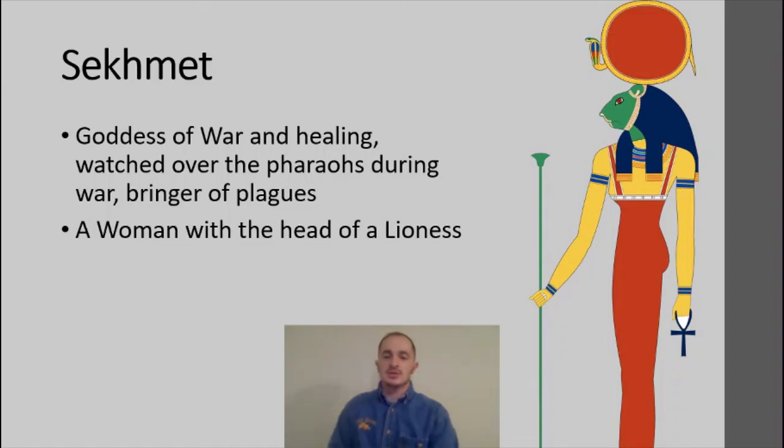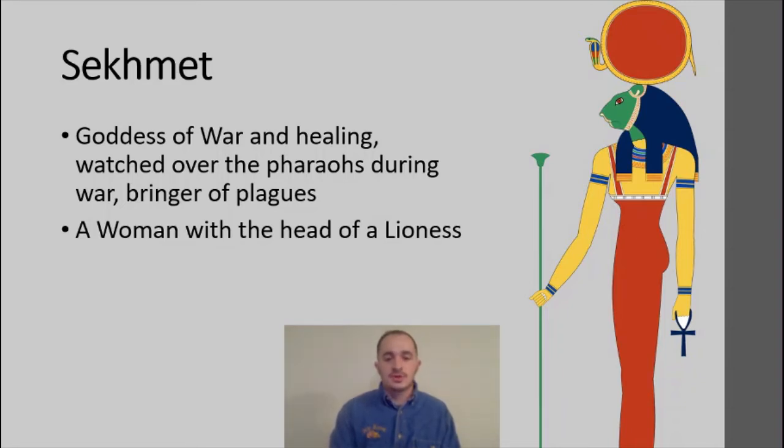So Sekhmet often appears as a woman with the head of a lion, a female lion. So not a lion with a big mane, but more like Nala in The Lion King. So a woman with the head of a lioness.